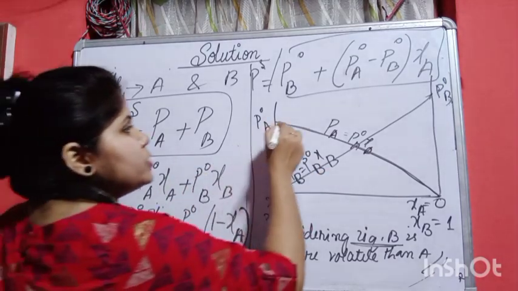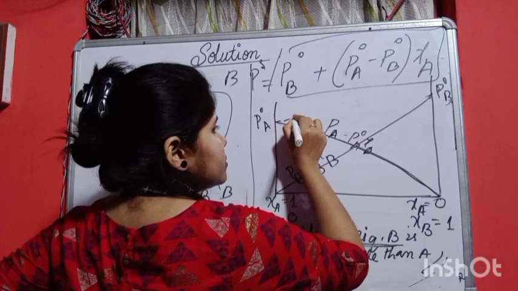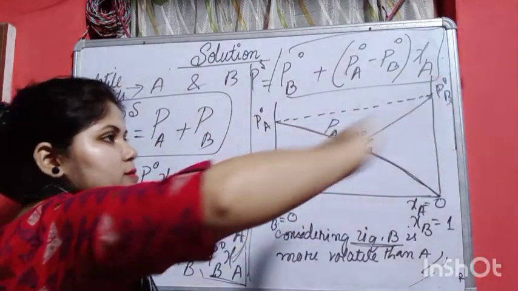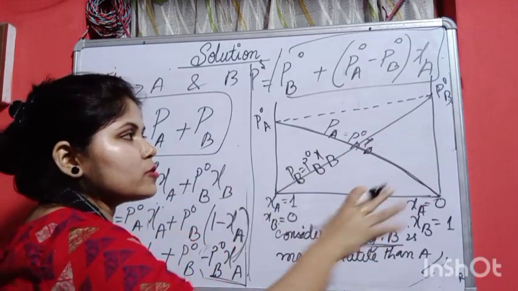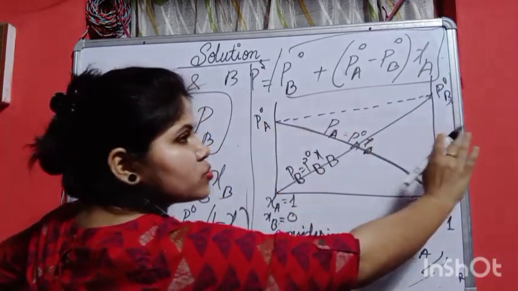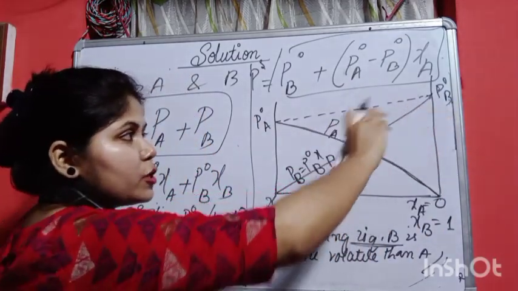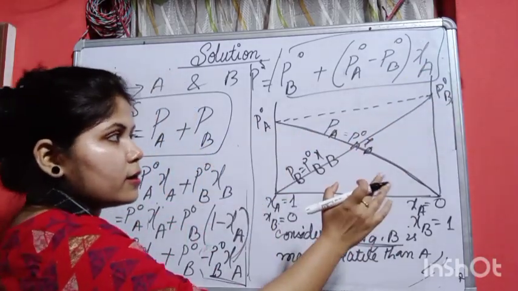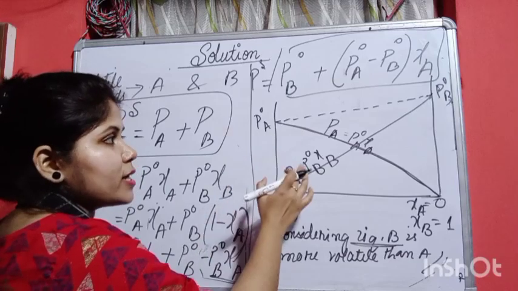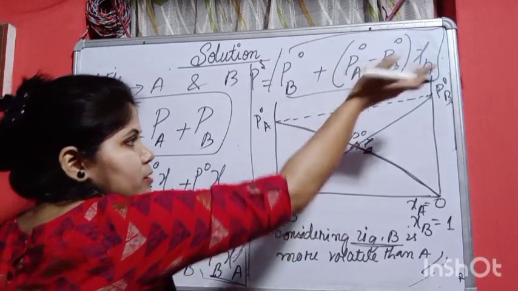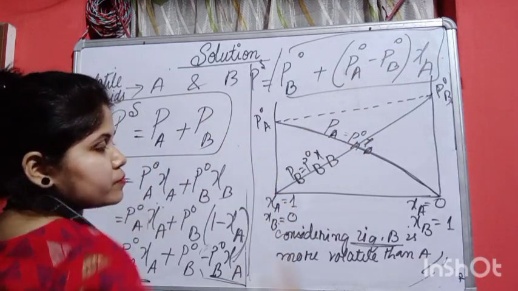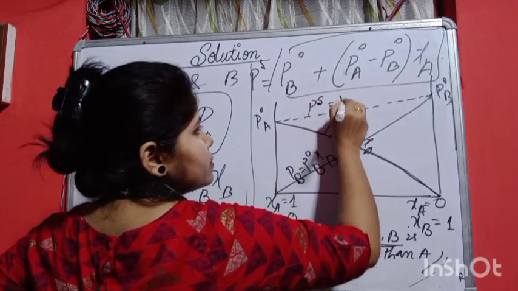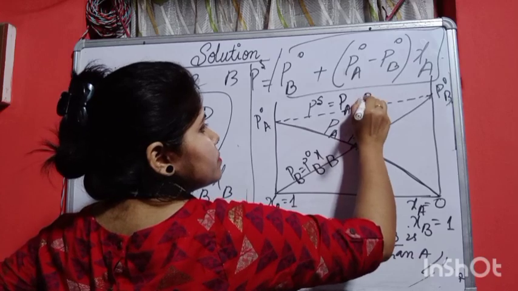Now we will join them, this is the resultant one. The graph will be like this, slightly slanting. If we consider both the same, it will be a straight line. If we consider liquid B is more volatile, then the graph will be like this. If liquid A is more volatile, then the graph will be on this side, increasing. So this will be P of solution, which is P A plus P B.